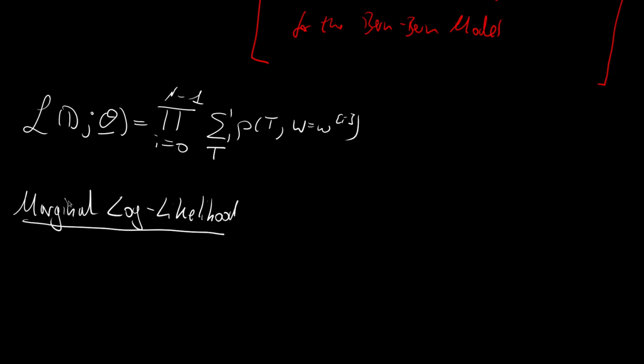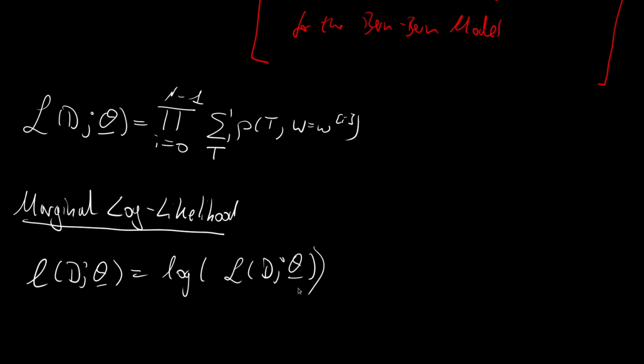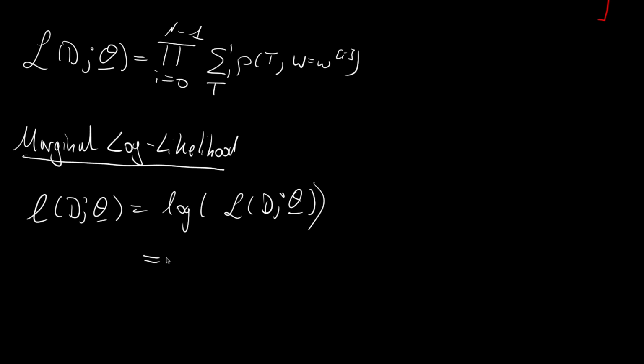And for this, we will just use the lowercase d, and we apply the logarithm operator to our marginal likelihood. And if we do this, then the logarithm turns the product into a sum.